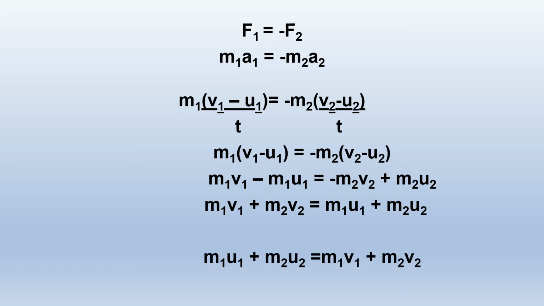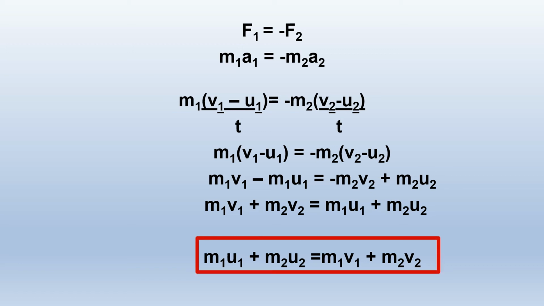Here m1 u1 and m2 u2 are momenta of objects 1 and 2 before collision and m1 v1 and m2 v2 are momenta of objects 1 and 2 after collision. This shows the sum of momentum of objects before and after collision is always the same. This proves the law of conservation.